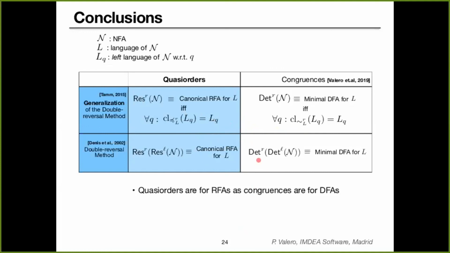Similarly, we also prove that using our automata constructions with the congruences, with the state-based congruences, we obtain the double reversal method for deterministic automata. So we believe that these results evidence the fact that quasi-orders are fundamental for residual automata in the same way as congruences are fundamental for deterministic automata.